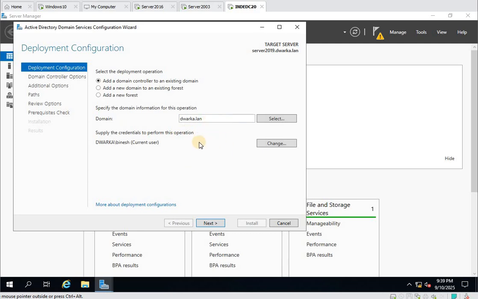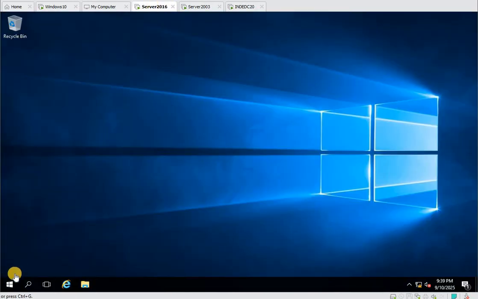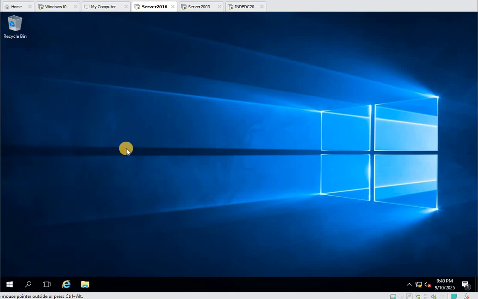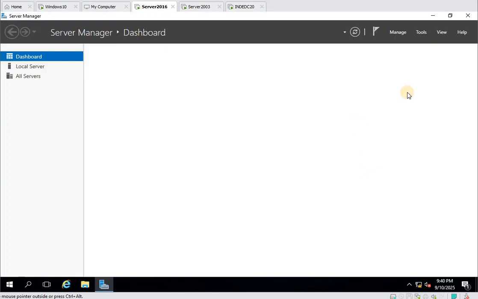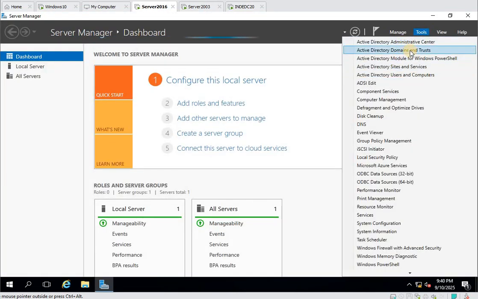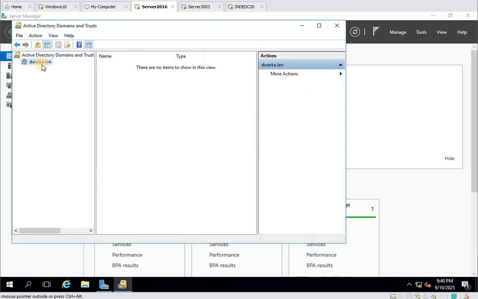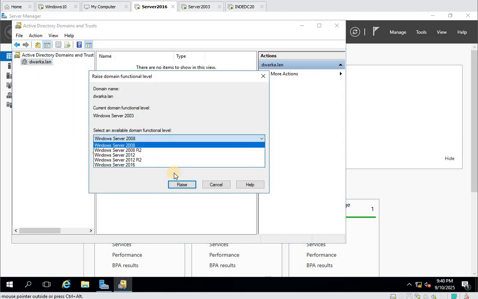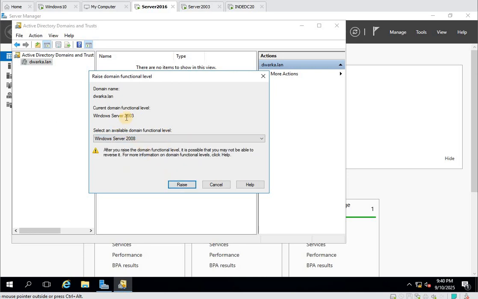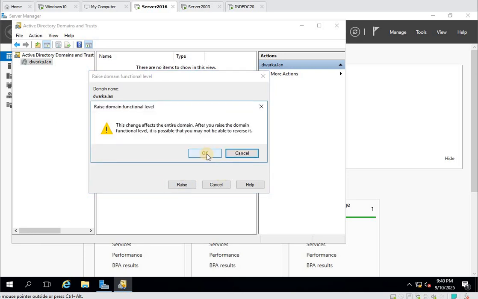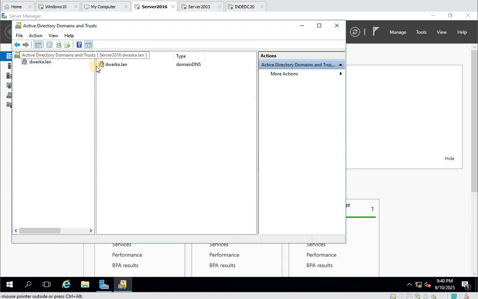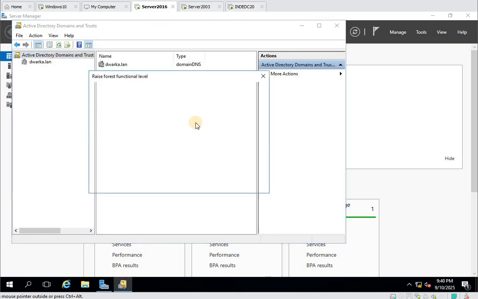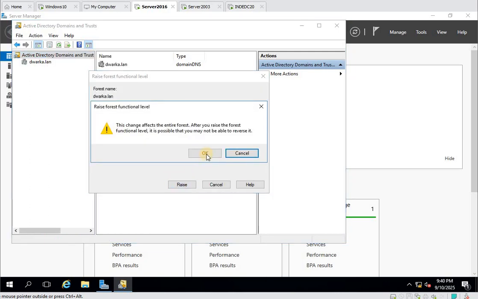Now, before joining this, it is necessary to raise the forest functional level and domain functional level. So what we can do, we can come here. We need to raise the domain functional level first. Okay, sorry, it is currently 2003. Raise. Here we can raise the forest functional level.